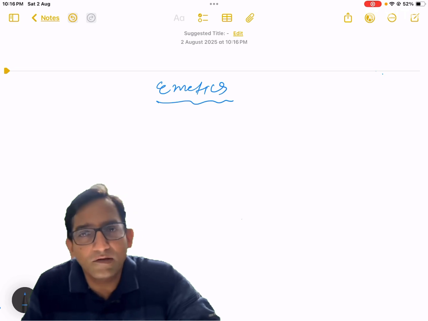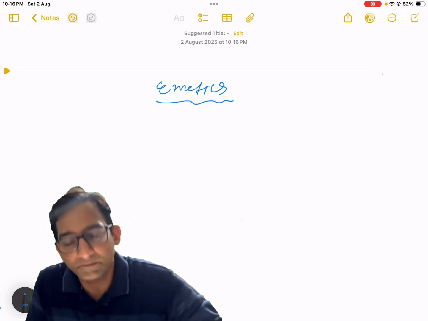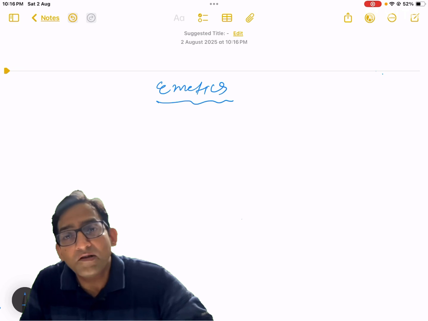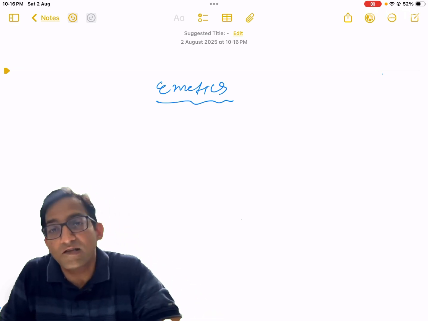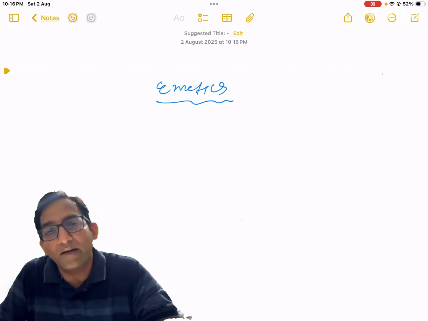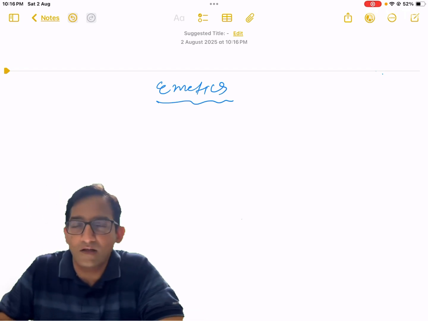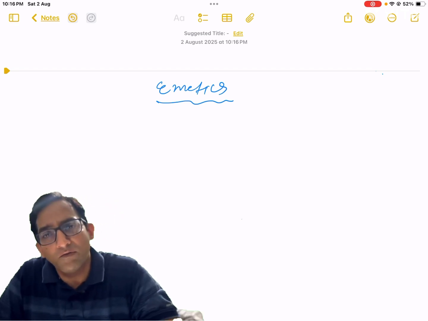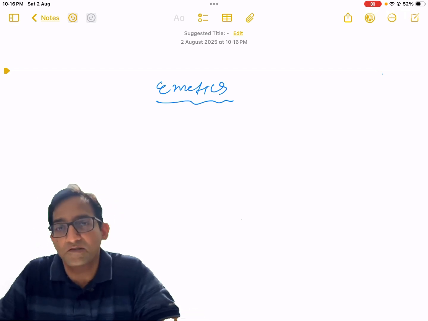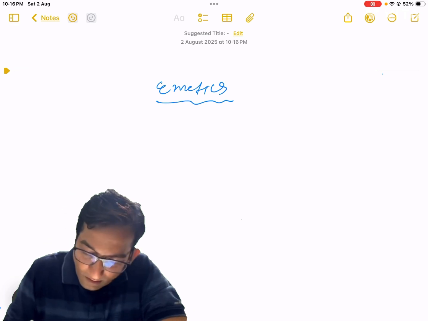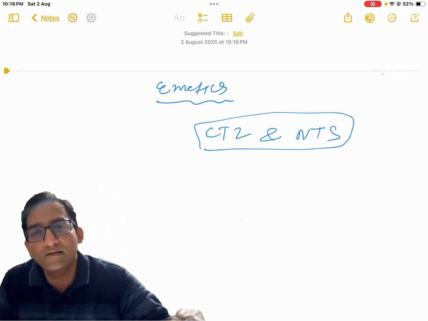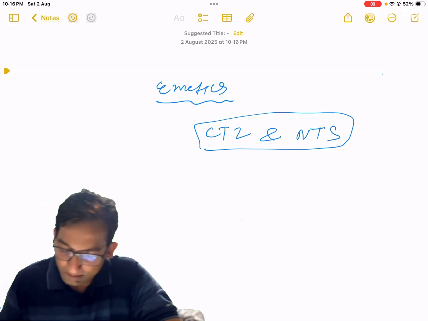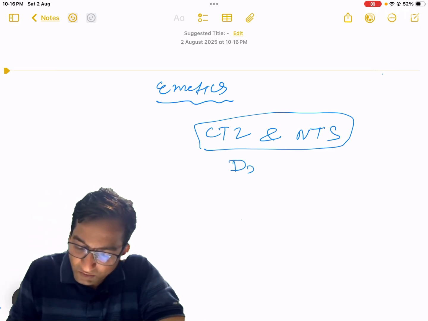Okay, before starting the emetics, first we need to understand vomiting. Vomiting occurs due to the stimulation of the vomiting center, which is located in the medulla oblongata, and multiple pathways are involved in vomiting, especially the CTZ and NTS. Okay, we know that in CTZ and NTS different types of receptors are present, like dopamine D2 receptor,